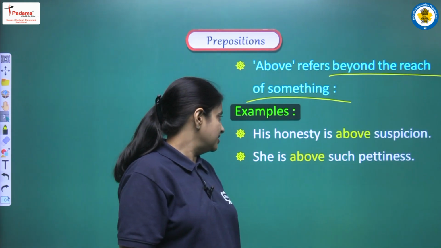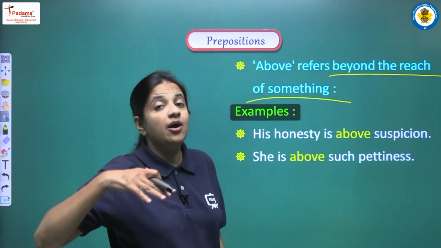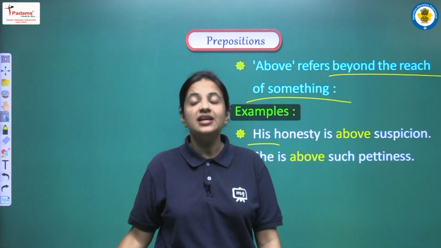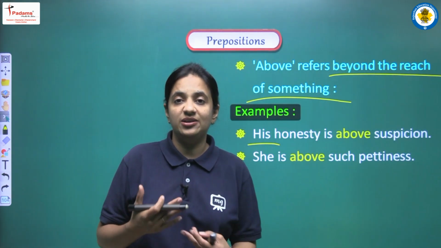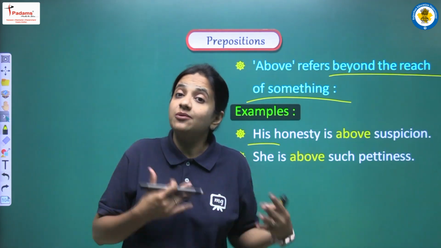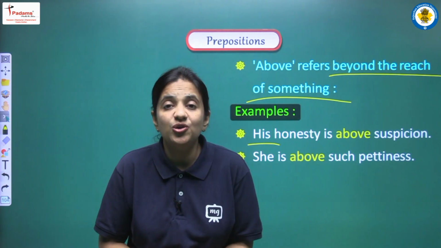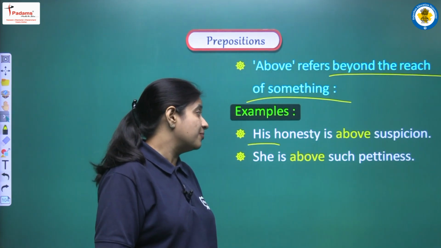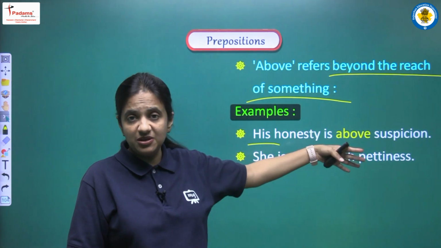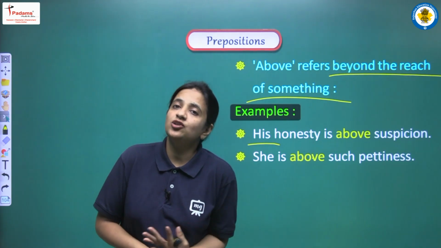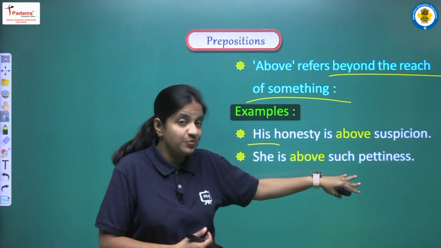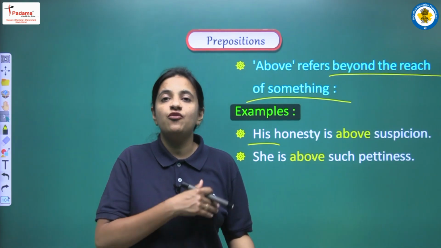The first sentence is, his honesty is above suspicion. It means here we are talking about one person and we are saying that he is very much honest. He is that much honest that no one doubts, okay, his honesty. Next is, she is above such pettiness. Pettiness means जो बहुत ही छोटी छोटी बातों में इन्वॉल्व रहता है. So we are saying that she is above such pettiness, or we can say she is very far.